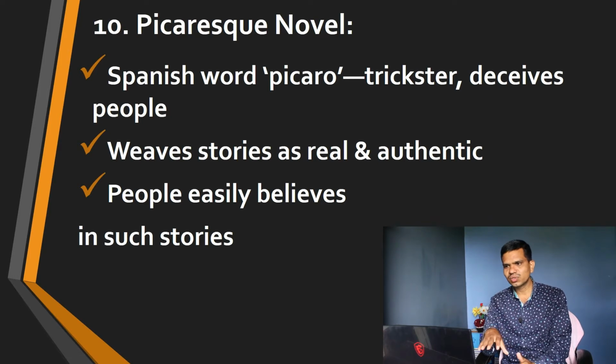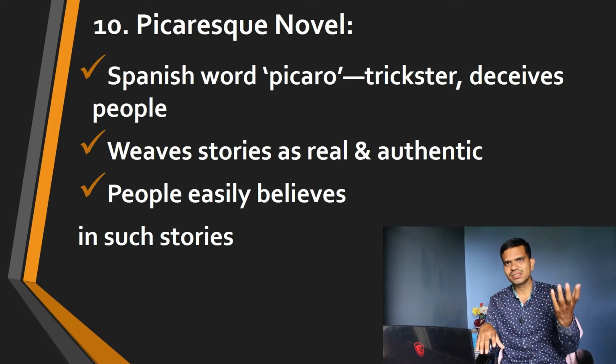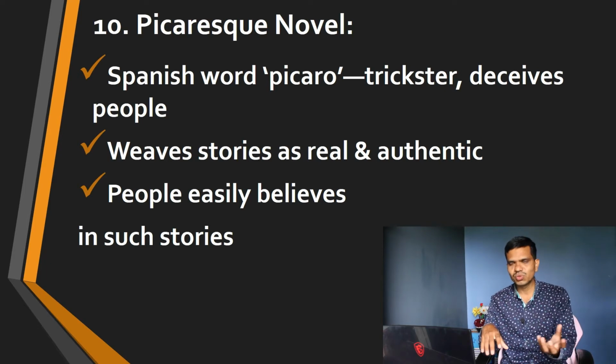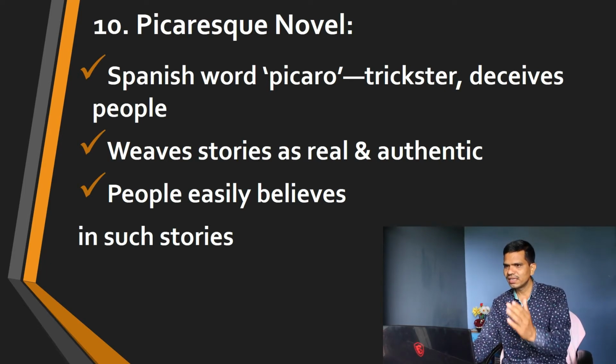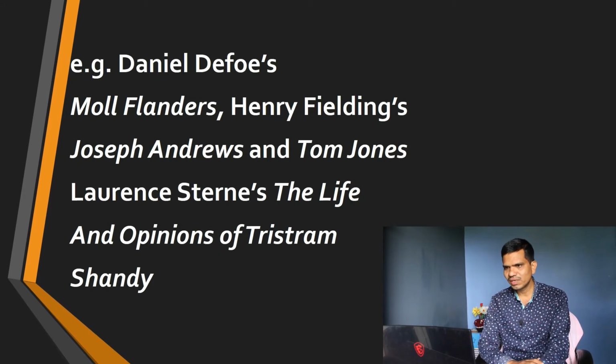And in such stories we find people believe the person might be telling the truth, so the events he is stating might be true. These types of things happen here in the picaresque novel. Here we have very famous examples of the picaresque novel: Daniel Defoe's Moll Flanders, and Henry Fielding's Joseph Andrews and Tom Jones. These two novels were written by Fielding.